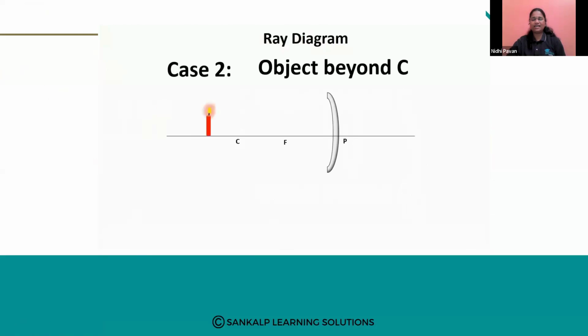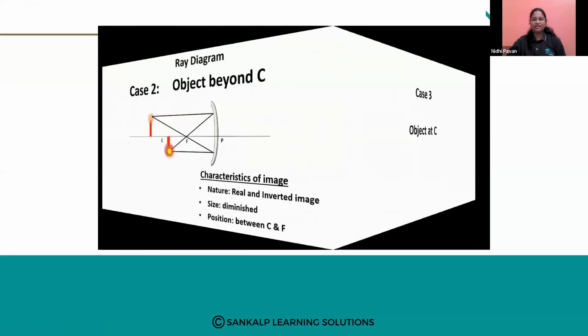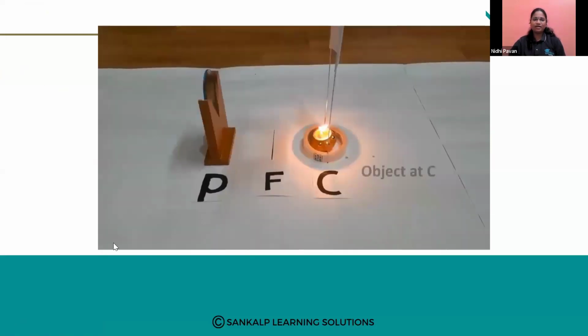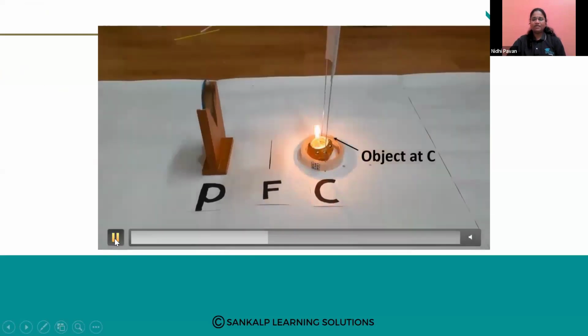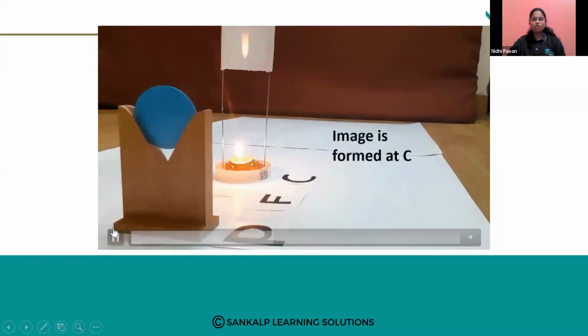Object beyond, see the ray diagram they are showing. Beyond, between F and C. Okay. Then the third case is object at C, at the center of curvature. See here, when you keep the object at C, the image is formed also at C.